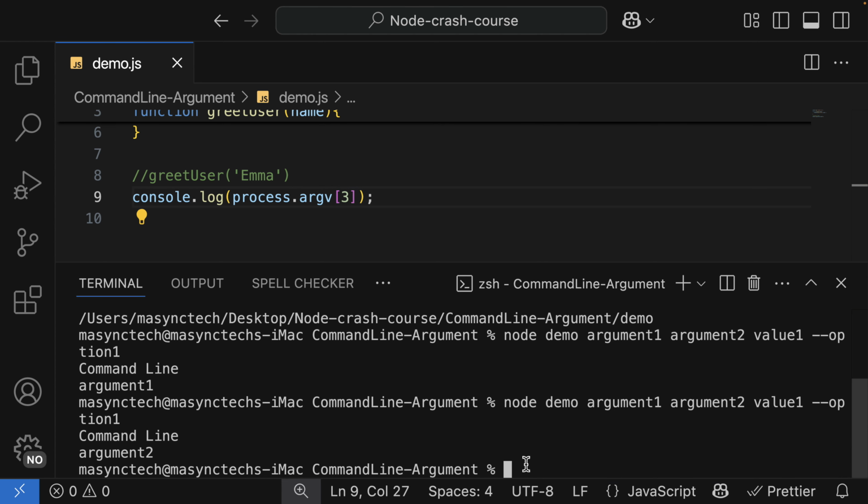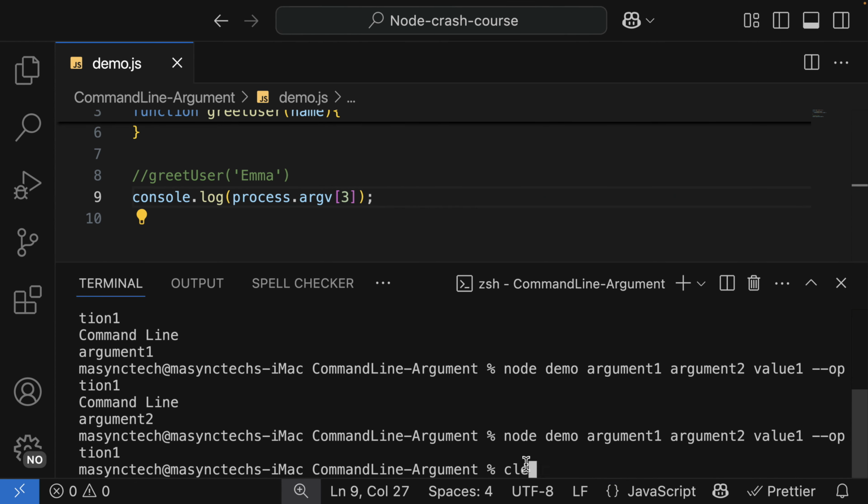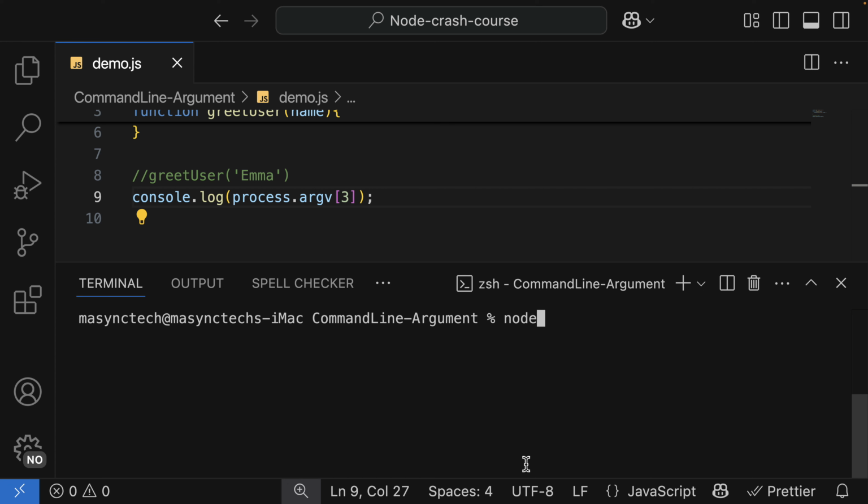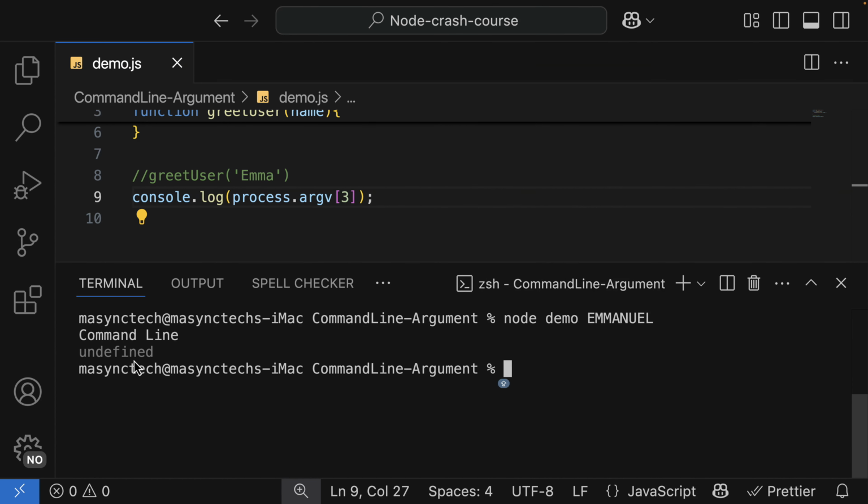So in here, upon executing, let me clear everything and start from scratch. So demo, and then what I want to pass, just the name. I'm going to use Emmanuel here in uppercase. With this, if I run the application, I have undefined, as the third index is supposed to be this one. So in here, I can get Emmanuel. So I'm going to pass this value to the function.